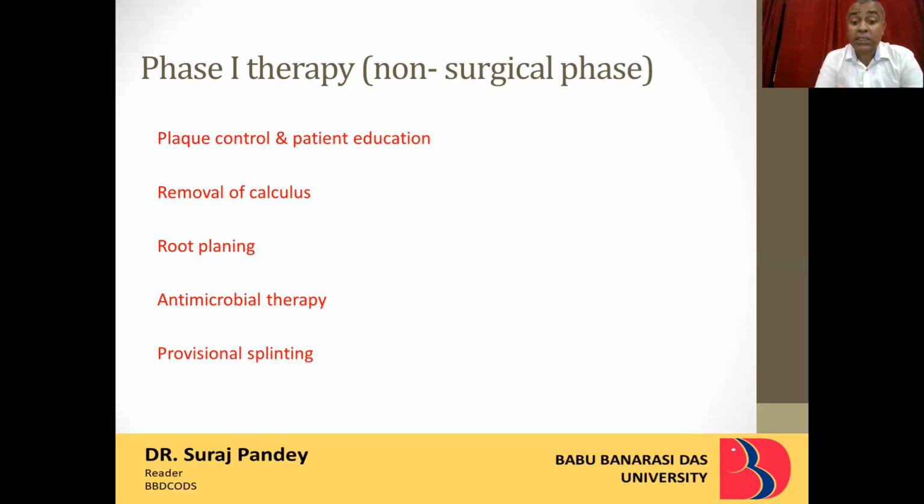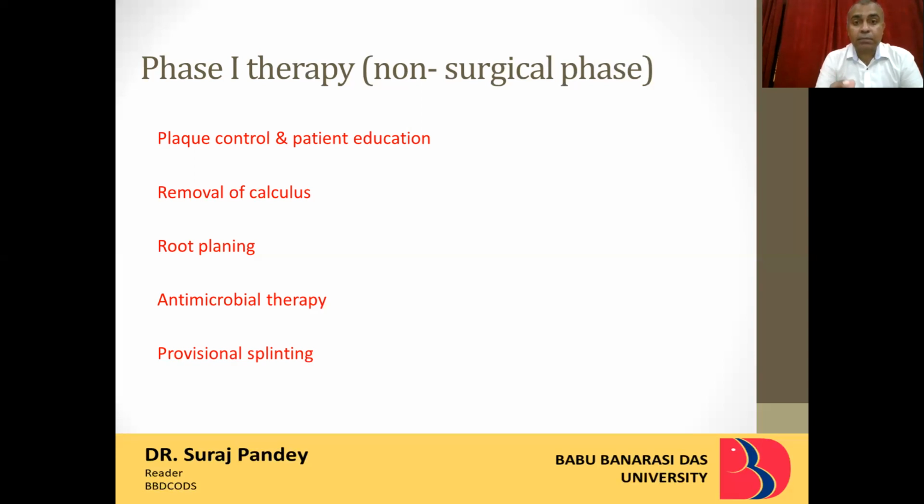Systemic. Why? Because there are certain diseases like aggressive periodontitis where we need to do a chemotherapy also side by side. So we can give systemic antibiotics. So all this is done in this phase. So the basic aim of phase 1, a very important phase, is what? To remove the basic etiology, the basic cause, right?